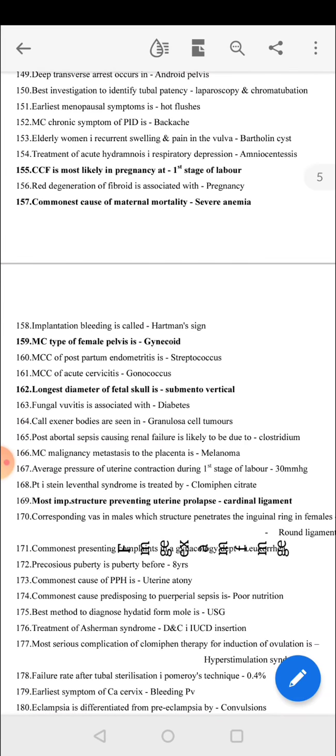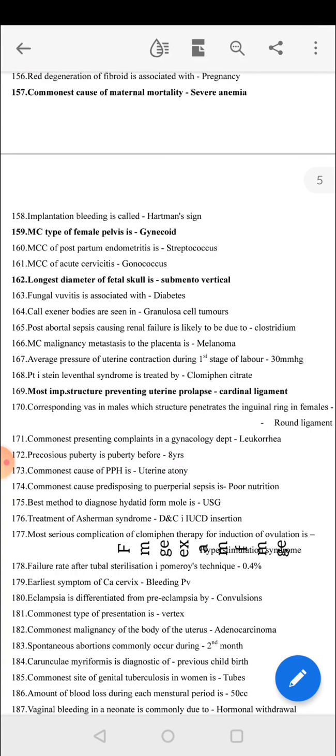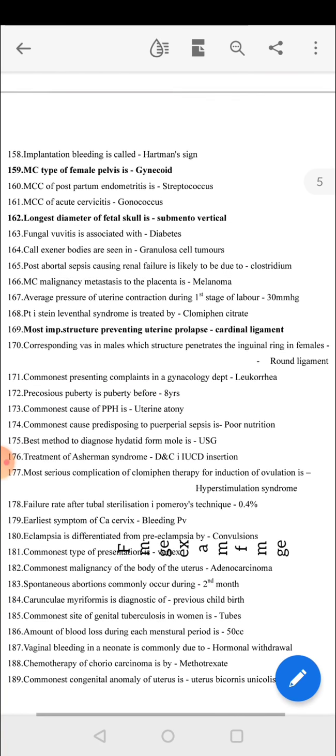Most common type of female pelvis is gynecoid. Most common organism in postpartum endometritis is streptococcus. Most common organism in acute cervicitis is gonococcus. Longest diameter of fetal skull is submentovertical. Fungal vaginitis is associated with diabetes. Call-Exner bodies are seen in granulosa cell tumors. Post-abortal sepsis causing renal failure is likely due to Clostridium. Most common malignancy metastasizing to the placenta is melanoma.